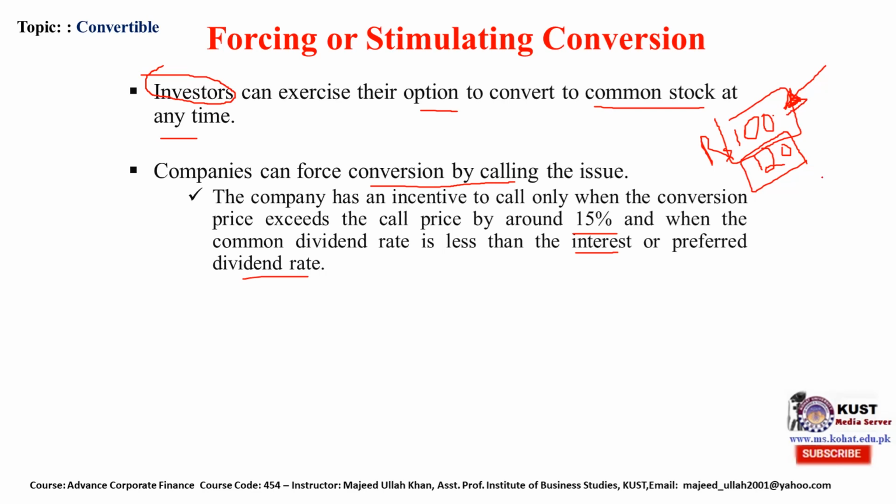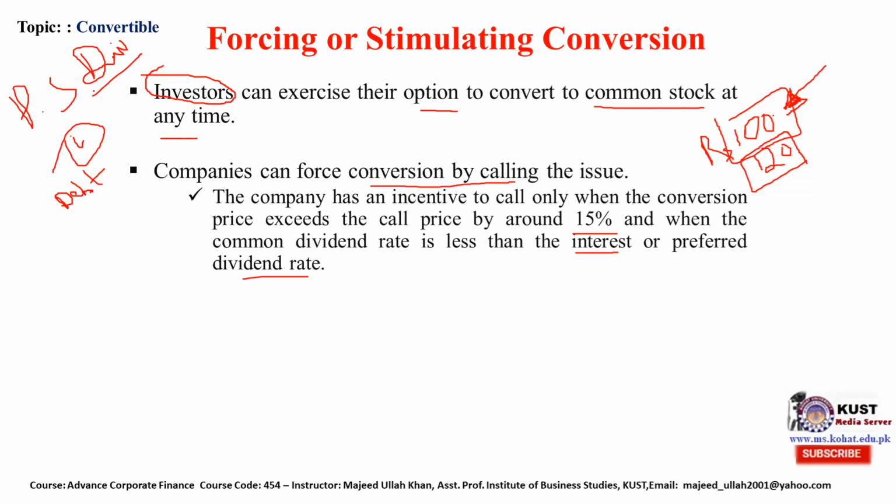Second incentive is when, let's suppose, the issue is debt or bond or preferred stock. Debt carries interest cost to the company, while preferred stock carries a dividend, which is basically the cost of preferred stock.